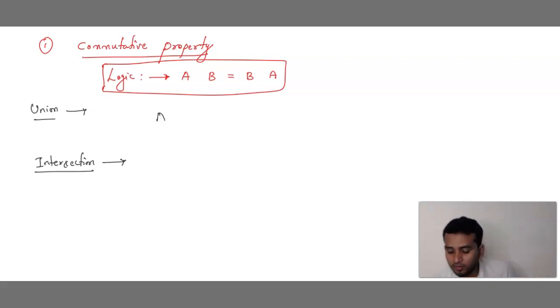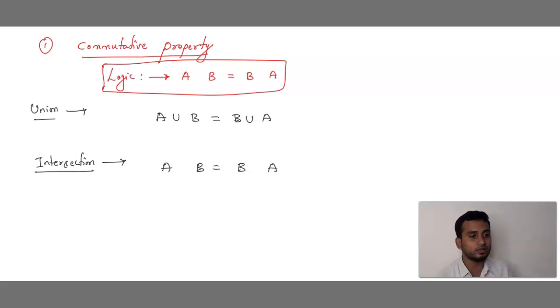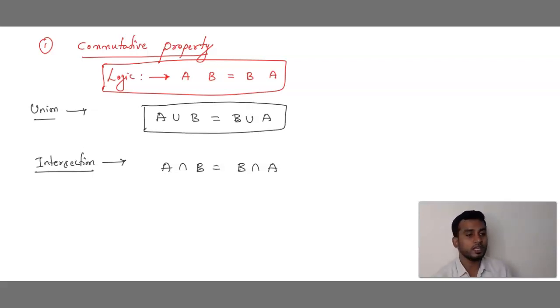What is the logic we have given now? AB is equals to BA. Here also we can write AB is equals to BA. If it is union property, what is the symbol of union? U. Write U between A and B, and between B and A. That is union of sets. If it is intersection, write the intersection symbol. So what is the commutative property of union of sets? That is nothing but A union B is equals to B union A.